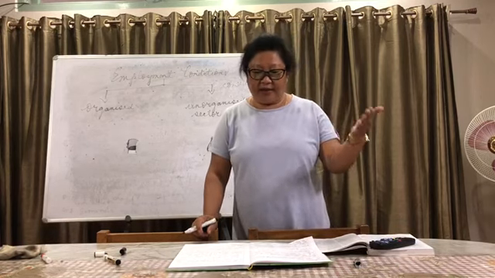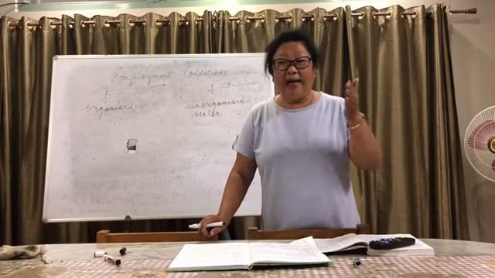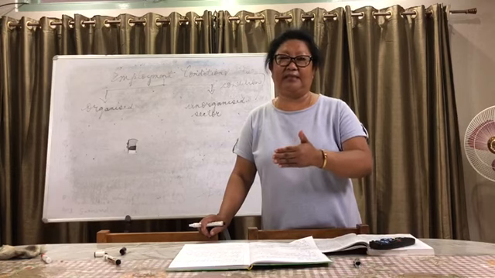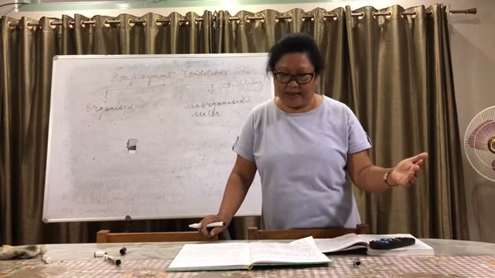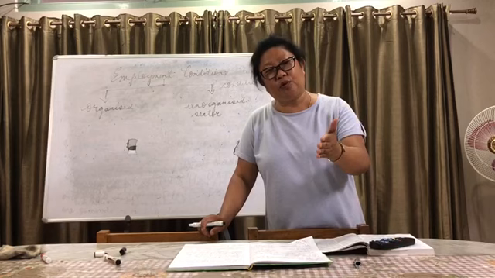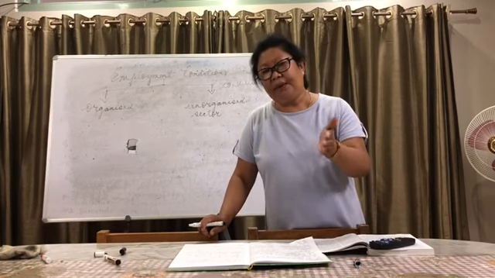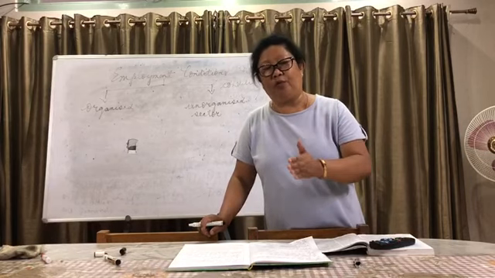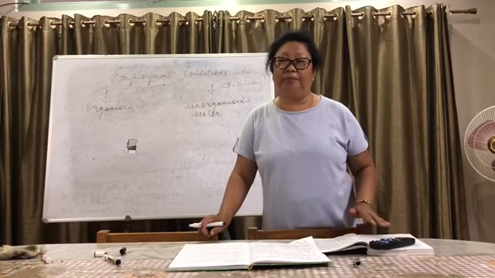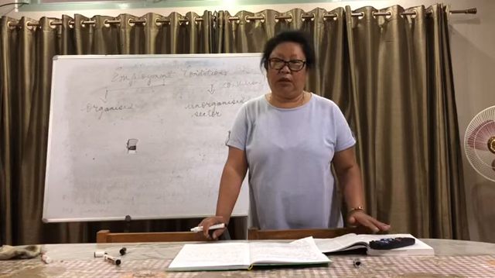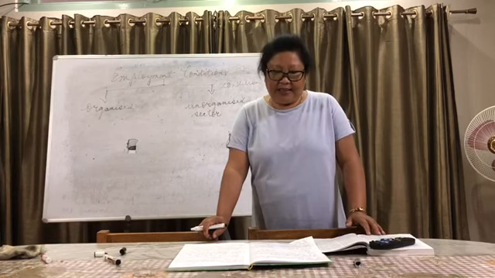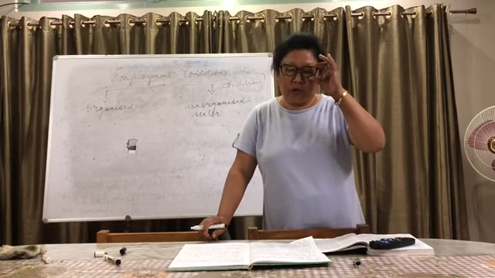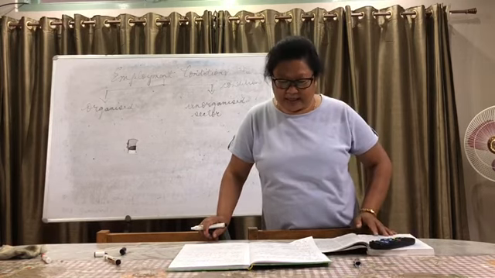Whereas unorganized sector, they are largely outside the control of the government. That means they are not under the control of the government. Of course, there are some rules and regulations for them too, but usually what happens is that they are overlooked. That means they are not followed properly. So those kinds of units come under unorganized sector. I believe that you have understood what is organized sector and what is unorganized sector.